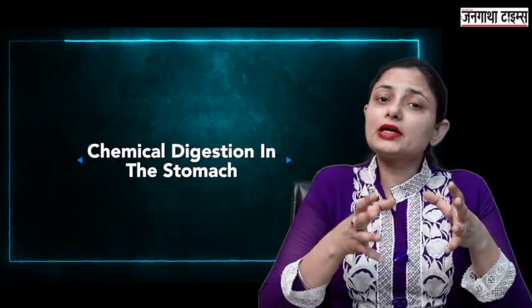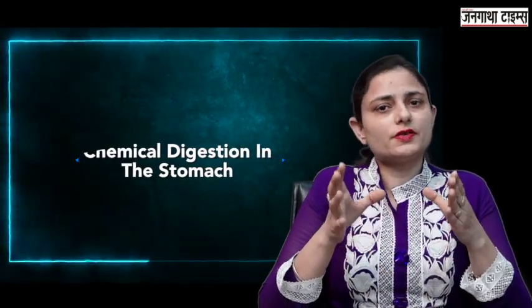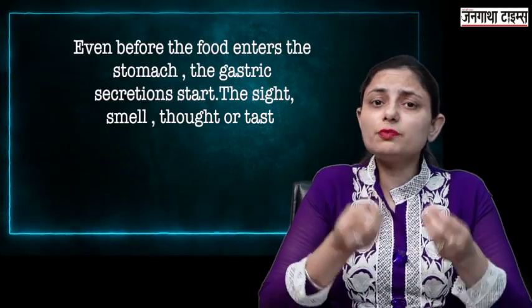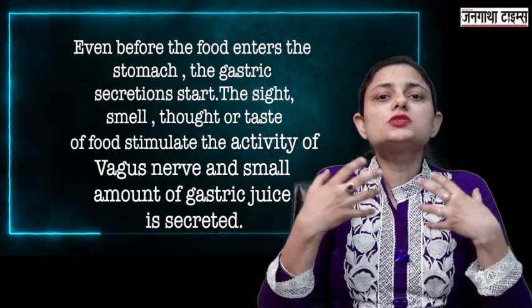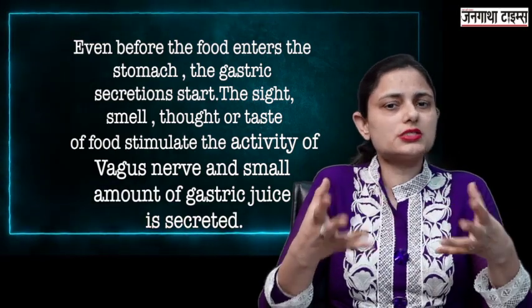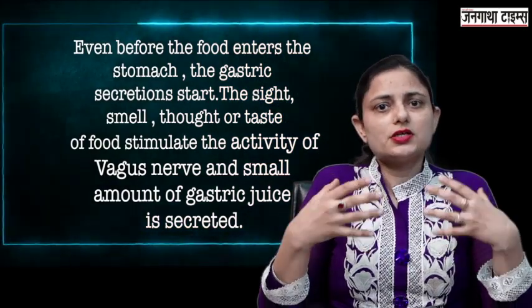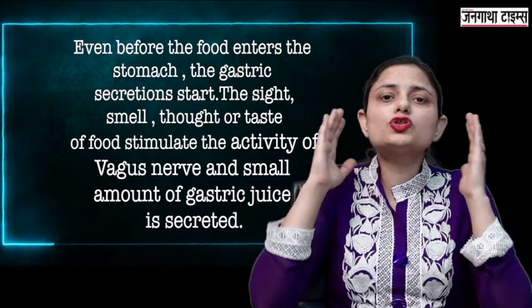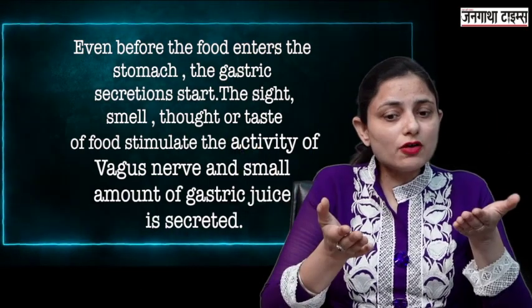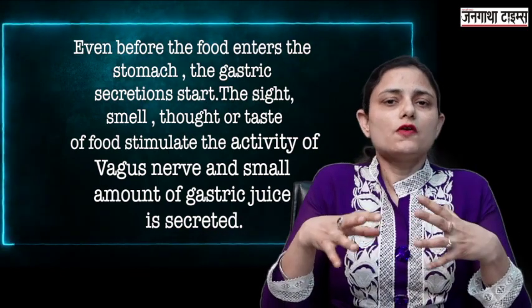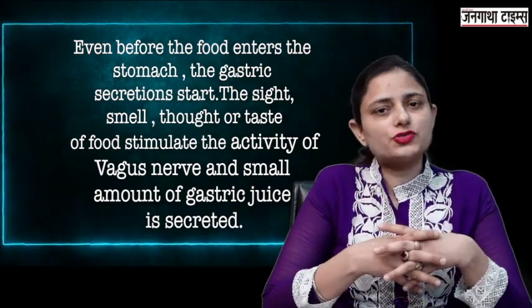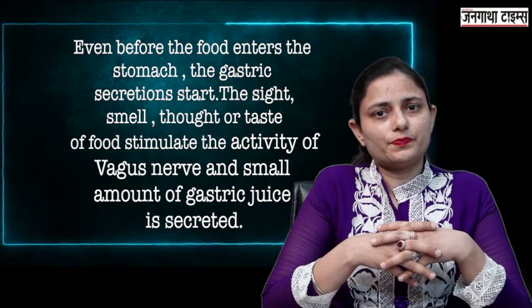Now is the chemical digestion in the stomach. Even before you have taken the meal, the brain sends impulses to the stomach, and the stomach starts its secretions. That is, even the thought of the food, the smell of the food, or the sight of the food, all these are responsible for the production of the gastric juices in our stomach.